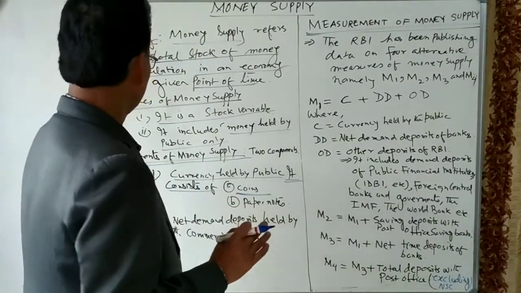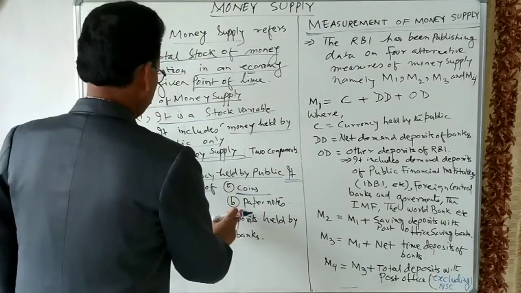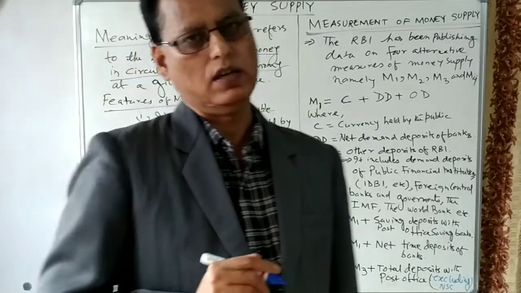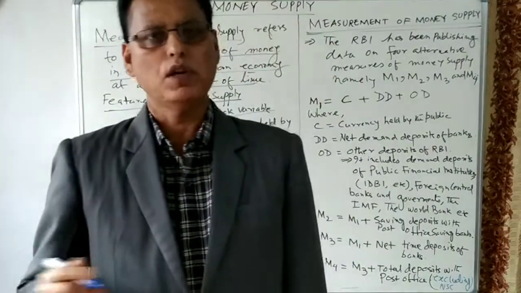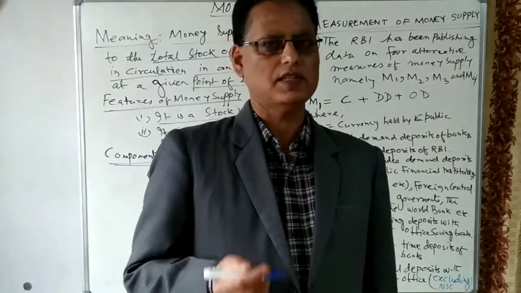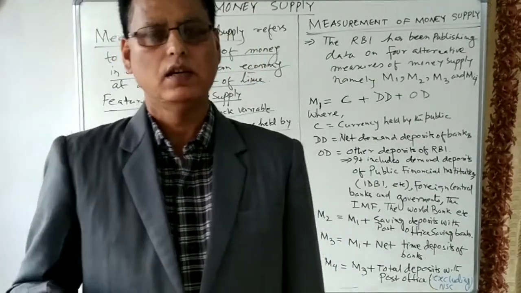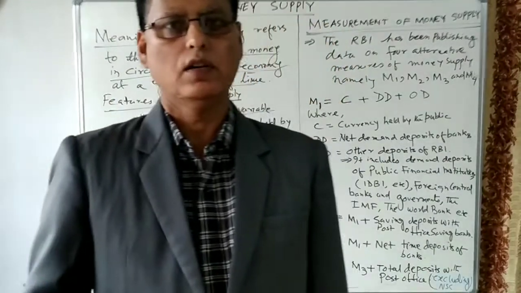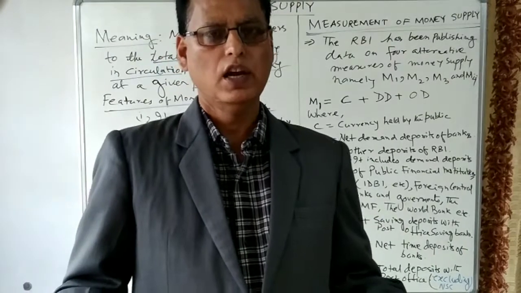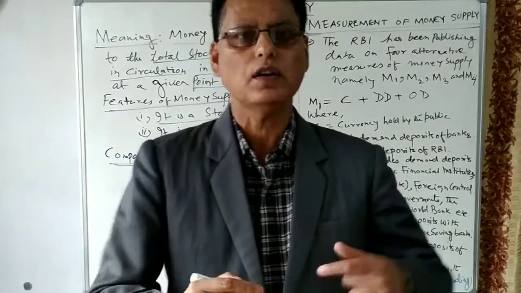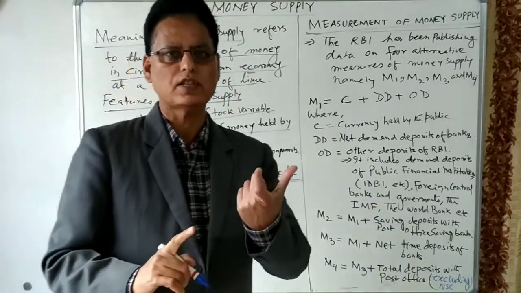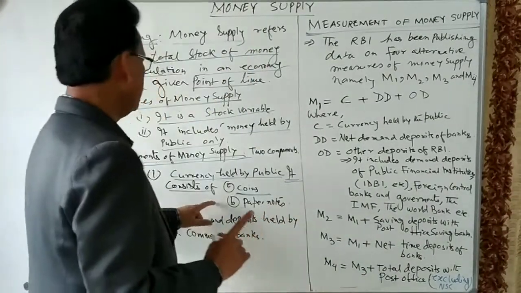So these paper notes and coins are also known as fiat money. It means these are money because of the order of the government. If the government gives the order, yes, this is money. Sometimes you might have seen that 1,000 rupees notes, the government said that it is no longer legal tender money. It means it is according to the order of the government. According to the order of the government, a paper becomes money. So these are the legal tender money.